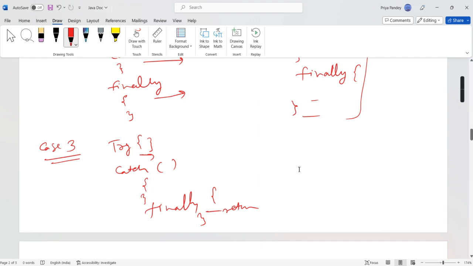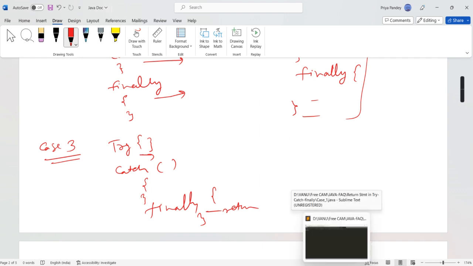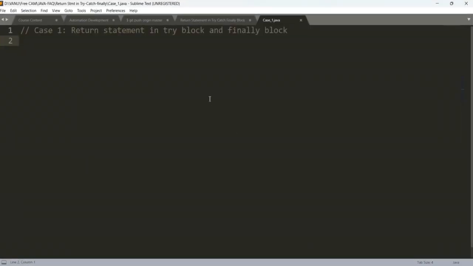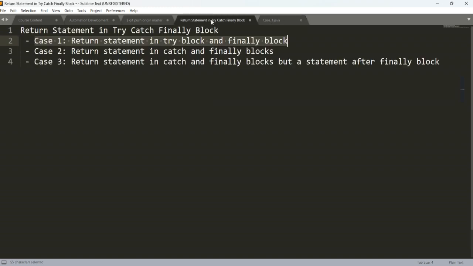So let's discuss practically. First of all we'll discuss try, catch, and finally only. See here I have written case 1, return statement in try block and finally block. Case 2, a return statement in catch and finally block, but also a return statement after the finally block. That we will discuss. So first of all, return statement in try block and finally block.